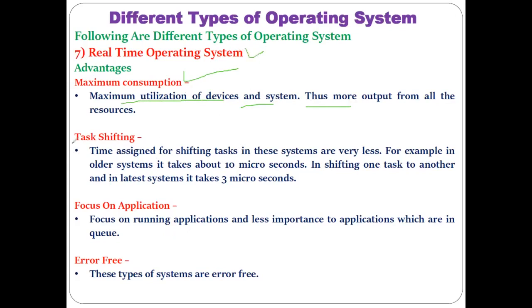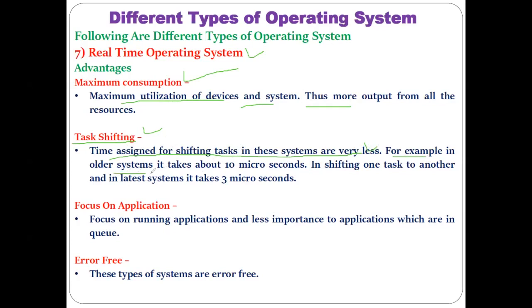Then task shifting is one of the advantages. The time assigned for shifting the task in this system is very less. As you know, each particular task is given a time, and within that time only that task has to be completed, and then the next starts. From that we get the advantage of task shifting happening within very little time.